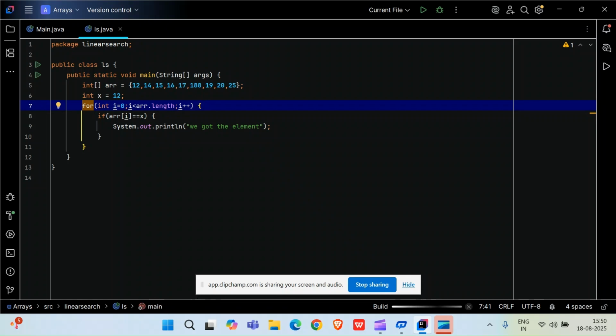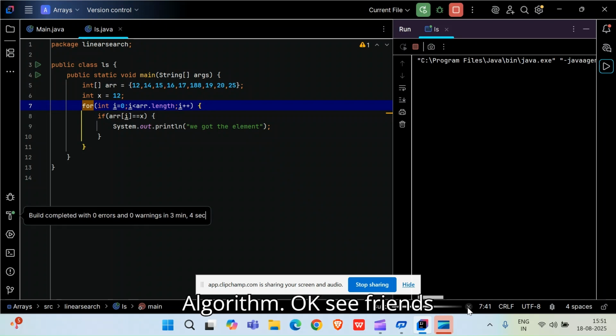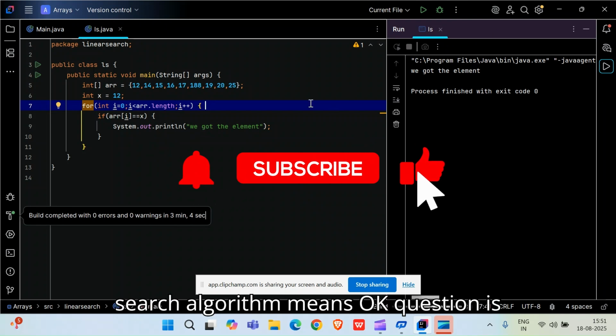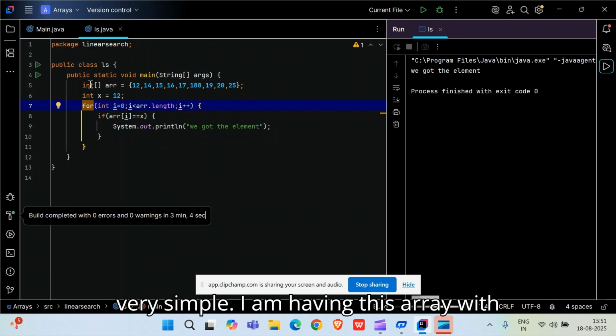Okay, so friends, a very initial algorithm that everyone used to study is known as the linear search algorithm. Okay, see, friends, the question is very simple. I am having this array with me.